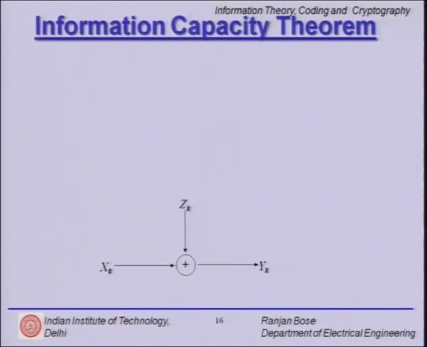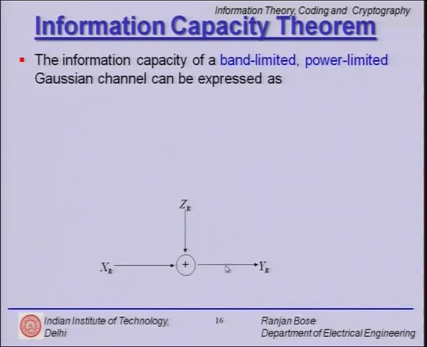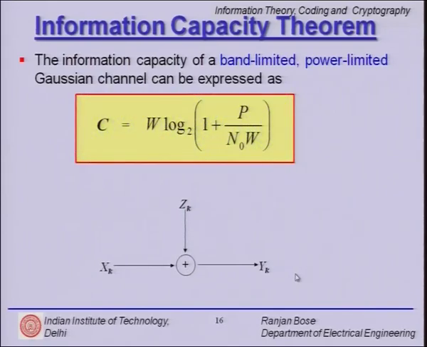So, a quick recap of what we have done so far. We had this nice band limited, power limited channel, X_k at the transmitter, Z_k or N_k, whichever notion you want to put in, is added and I get Y_k, and the capacity we have derived as W log to the base 2 of 1 plus P over N naught W.